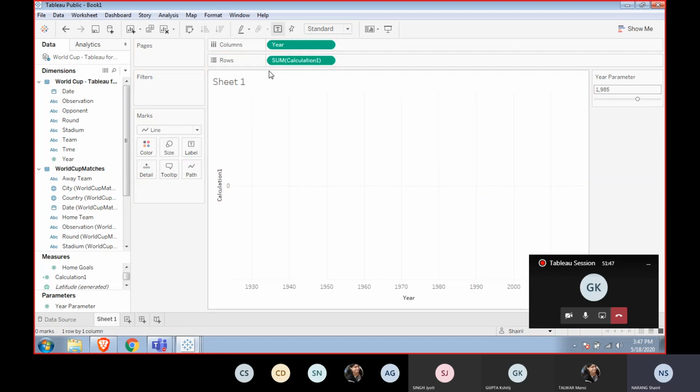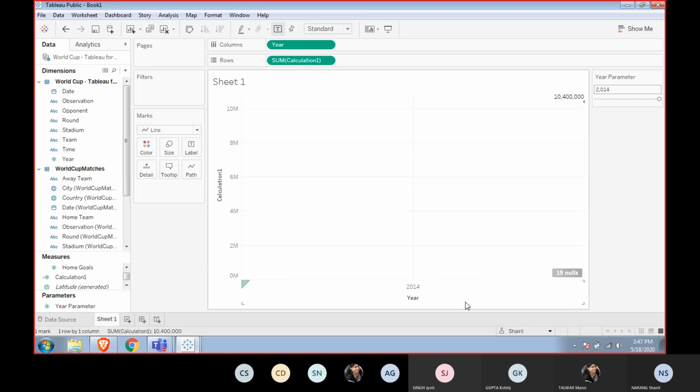All right, remove this, then you probably would be able to see it better. This one is the calculation one. This changed with the year date. I'm changing the date and the data is getting changed itself. So that is the calculated field.